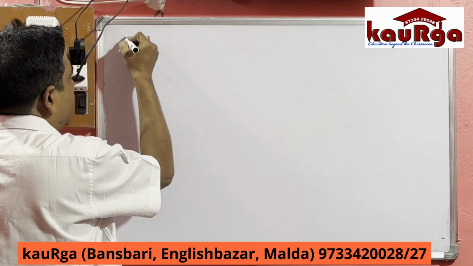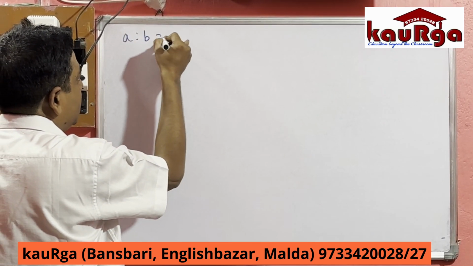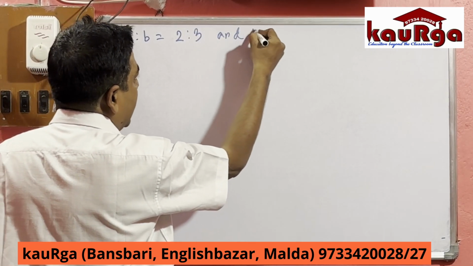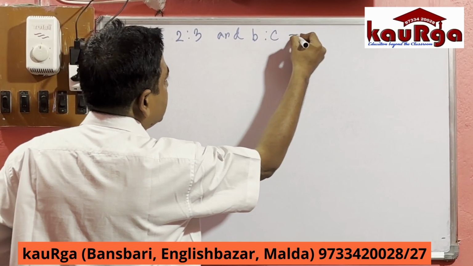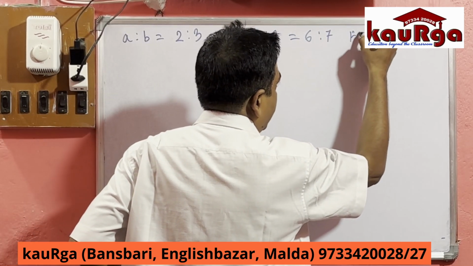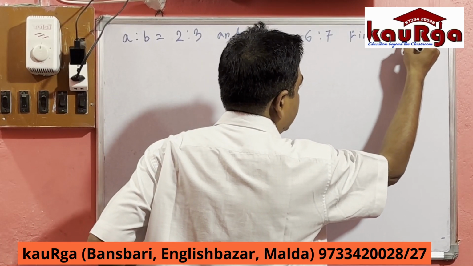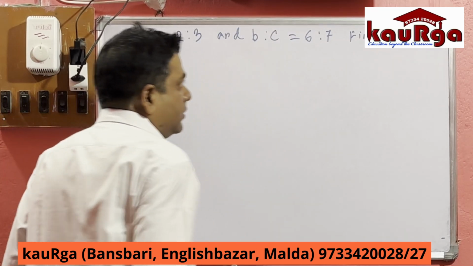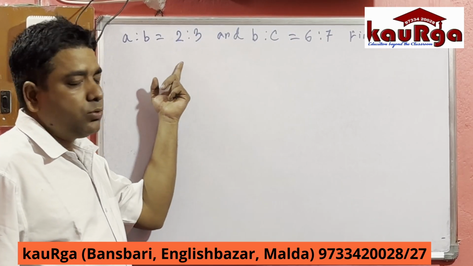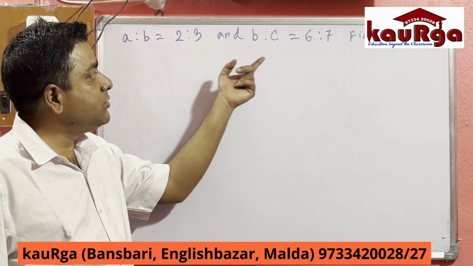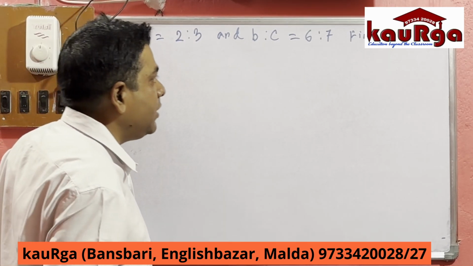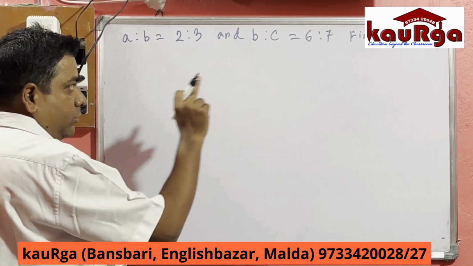Suppose we are given two values, A is to B equal to 2 is to 3 and B is to C equal to 6 is to 7. Then we have to find A is to B is to C. This is one question. Two ratios are given to us: A is to B equal to 2 is to 3, B is to C equal to 6 is to 7. Then we have to find out the ratio A is to B is to C. So how to find out the solution of this problem?